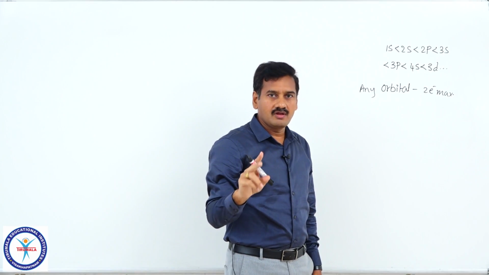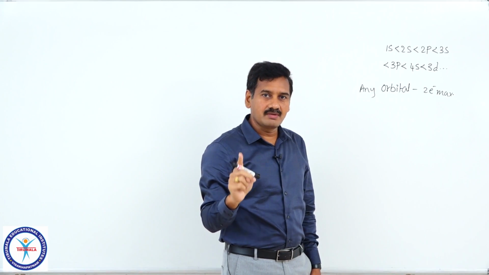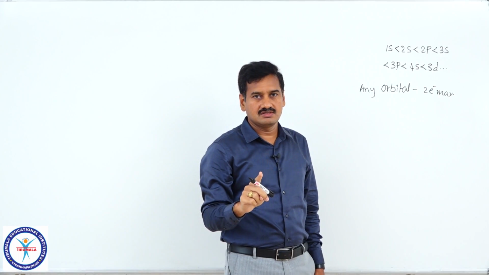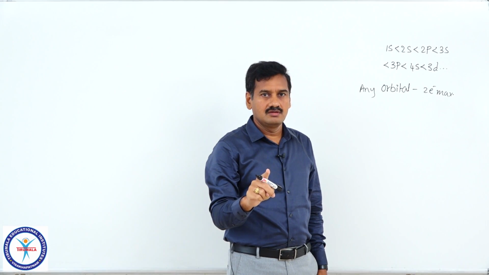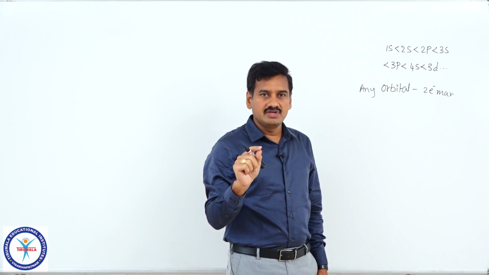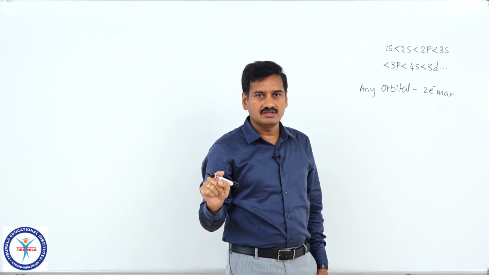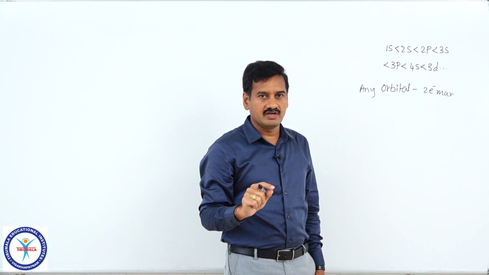In a p orbital also, we can accommodate only a maximum of 2 electrons, but in a p subshell, we can accommodate 6 electrons. You have to get the difference. In a p orbital, a maximum of 2 electrons can be arranged. The p subshell has 3 p orbitals, px, py, pz. From those 3 p orbitals, 3 into 2, 6 electrons can be accommodated.